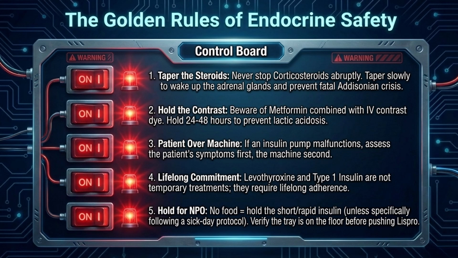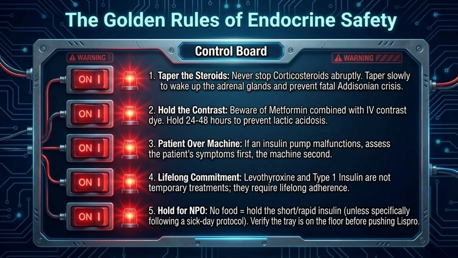Remember that for type 1 diabetes, insulin is lifelong, and for hypothyroidism, levothyroxine is lifelong. Also, remember that if a person has hyperthyroidism and they receive radioactive iodine to shrink their thyroid, or they have surgical removal, then they're going to have hypothyroid and then they're going to need replacement, okay?